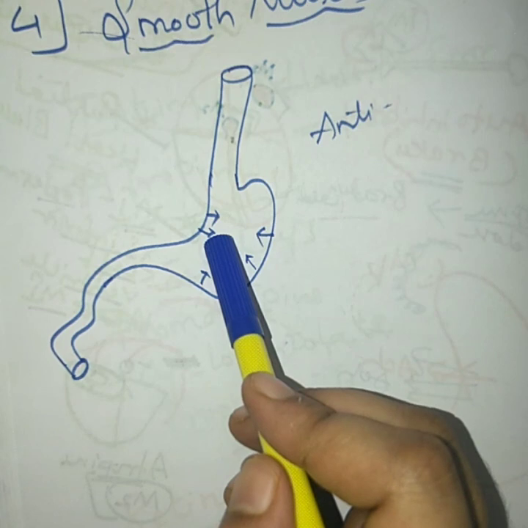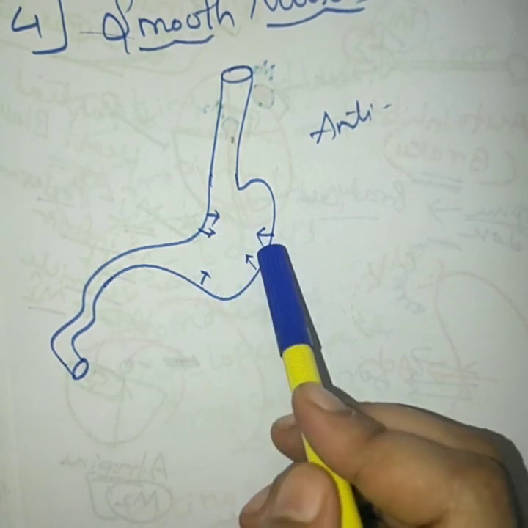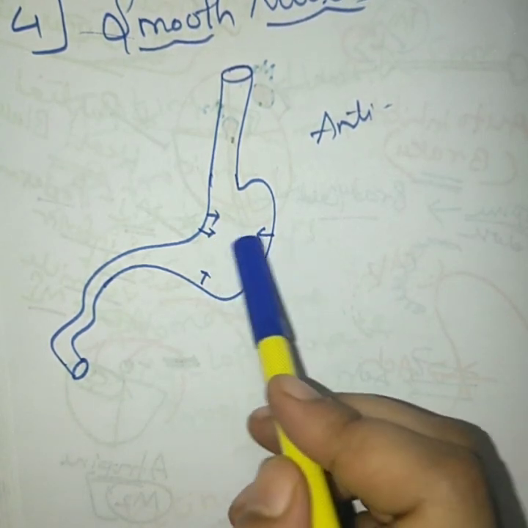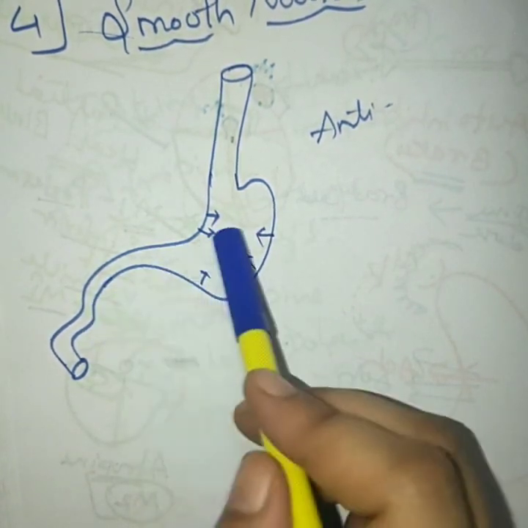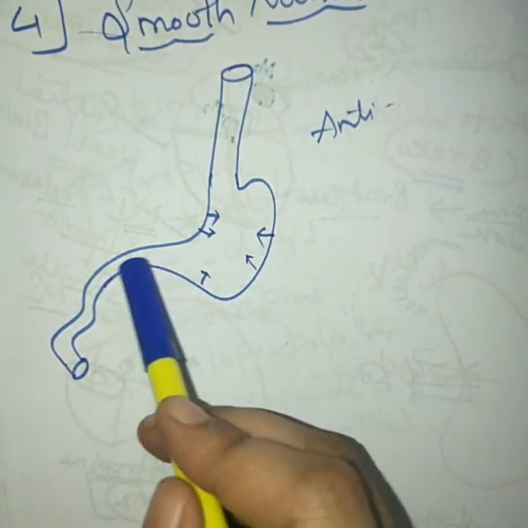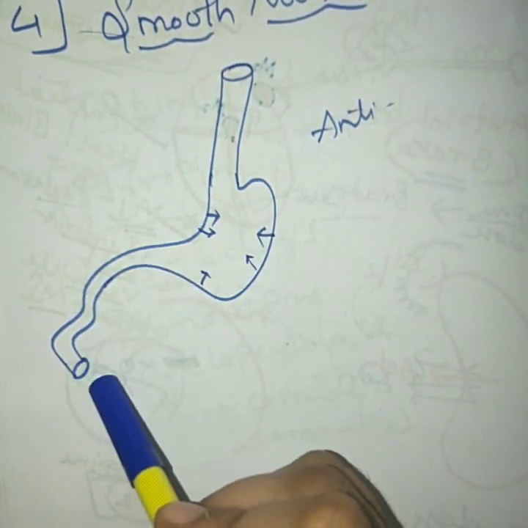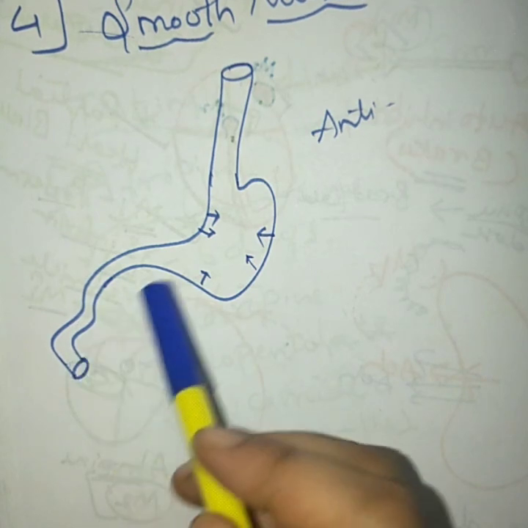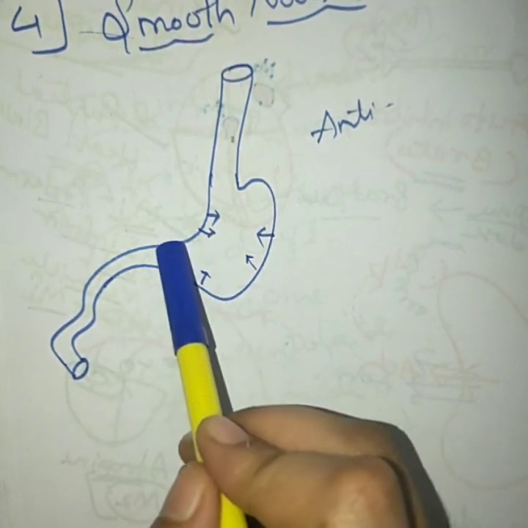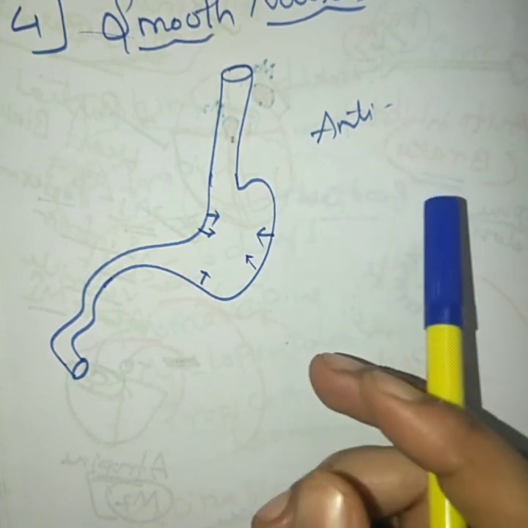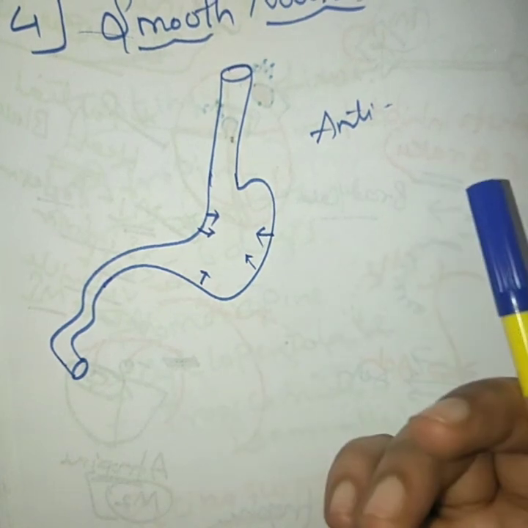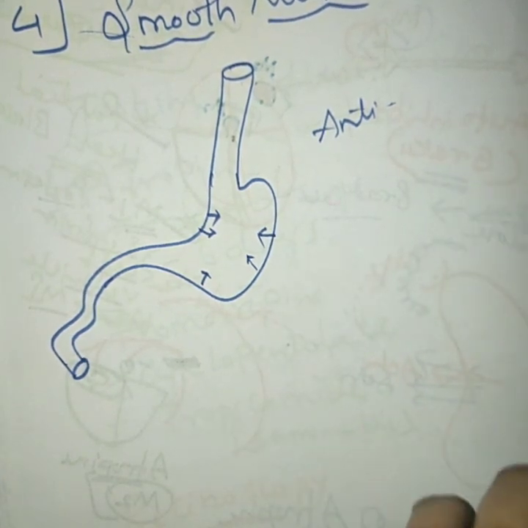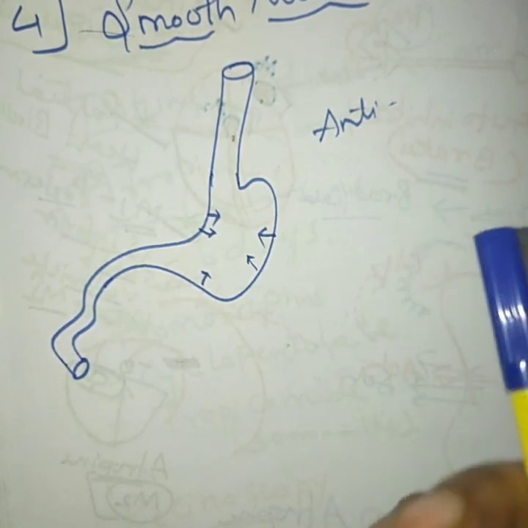But what about that acid which has been already released in the stomach? The already released acid in the stomach will be staying in the GI tract for a longer duration of time. Why? Because it is reducing the gastric motility also. So when motility has been reduced, that means the acid will be staying in the GI tract for a longer duration. So this agent cannot be used for the treatment of peptic ulcer. Another alternative, your histamine receptor blockers, can be used for the treatment of gastric acid ulcer, or you can say peptic ulcer.